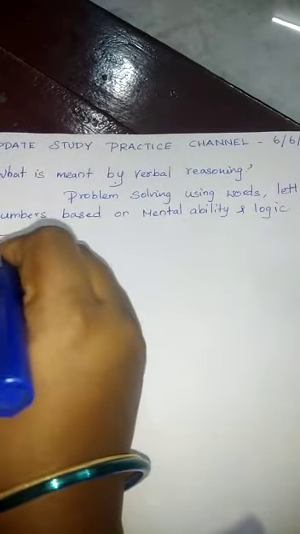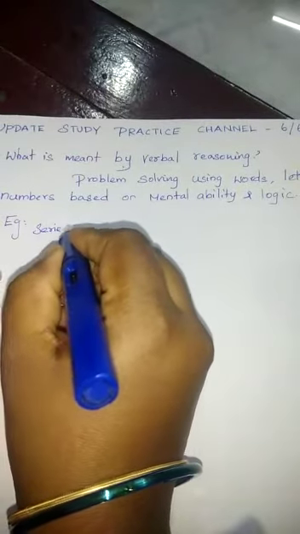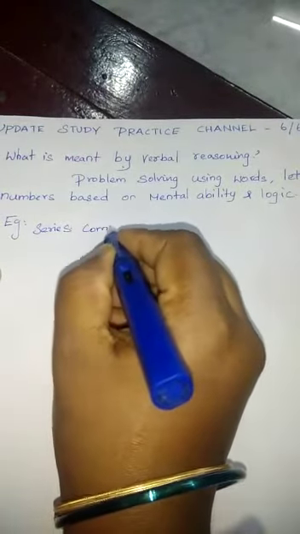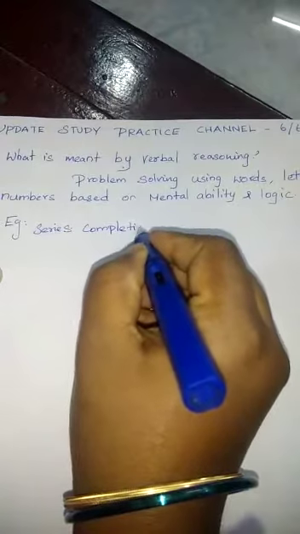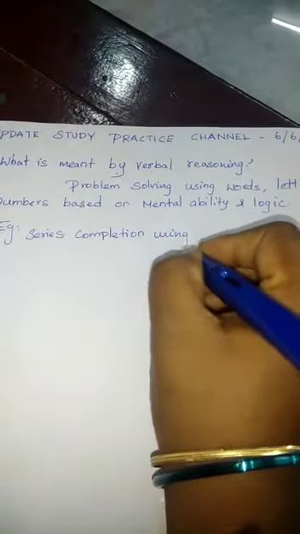For example, they will ask series completion. In series completion, they ask using numbers, letters, and words.